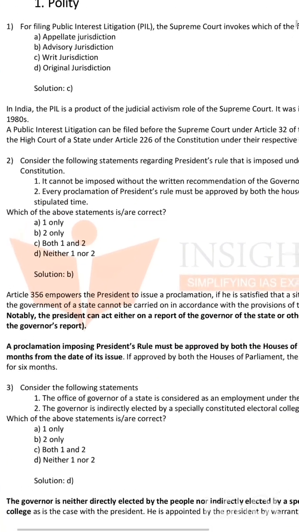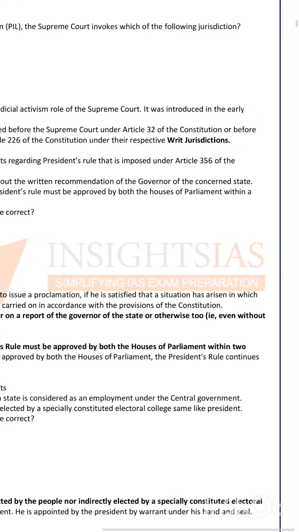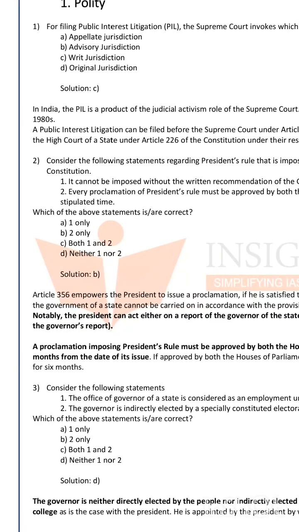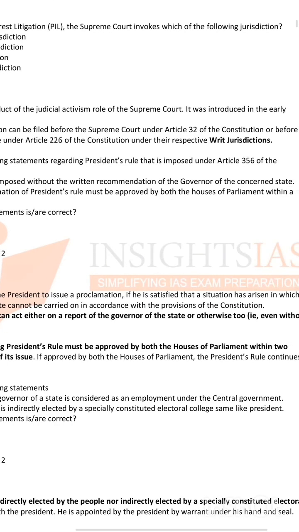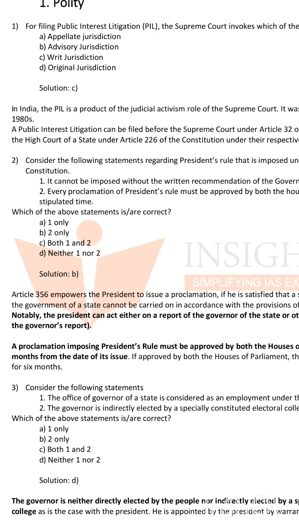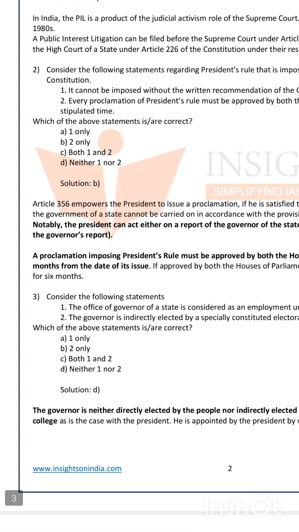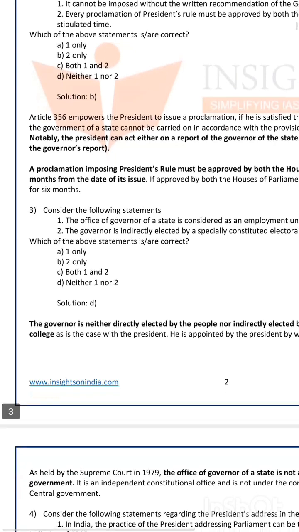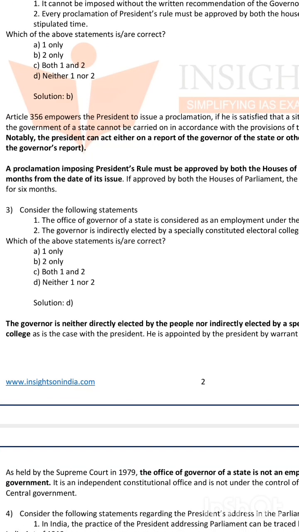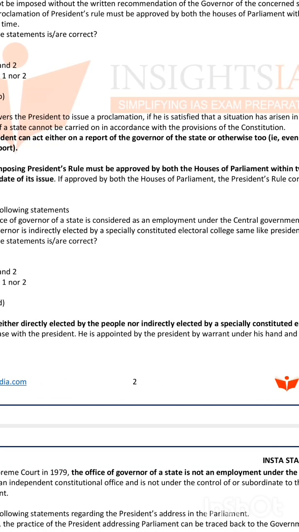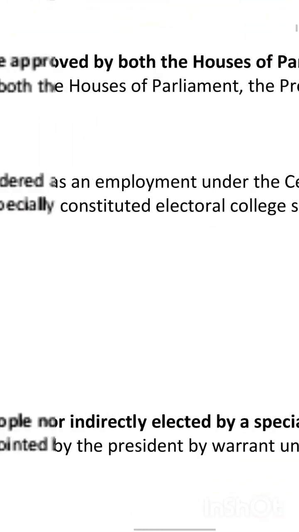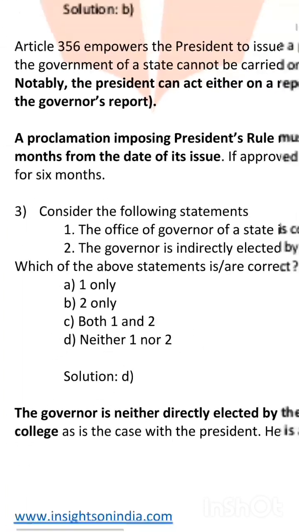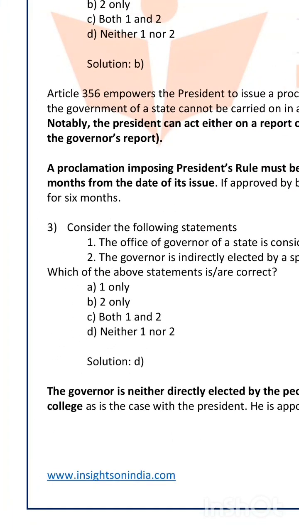Coming to the second statement, every proclamation of President's rule must be approved by both the houses of the parliament within a stipulated time. Yes, it is a correct statement. So the answer is B, 2 only. And here the proclamation imposing President's rule must be approved by both the houses of the parliament within 2 months from the date of its issue.